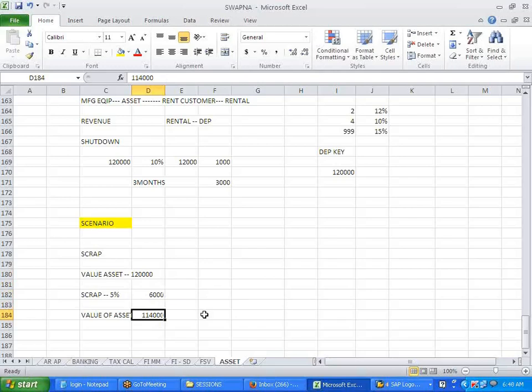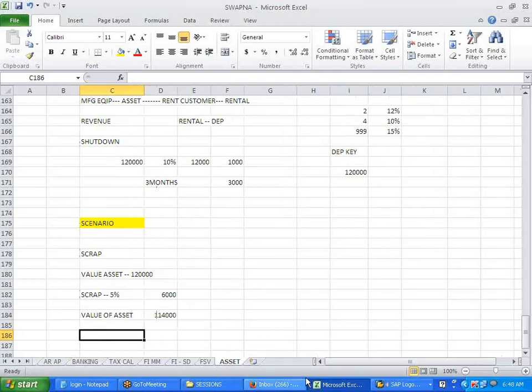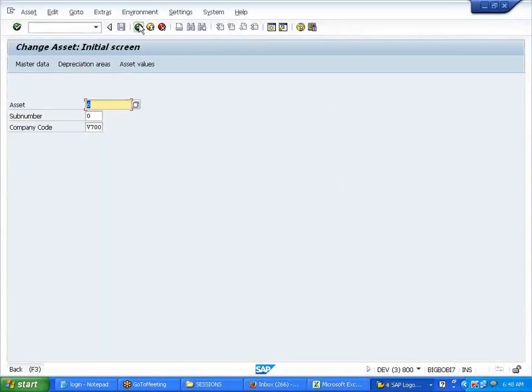On 114. Exactly. So that is the true value of my asset, right? This kind of scenario we call a cutoff value key.